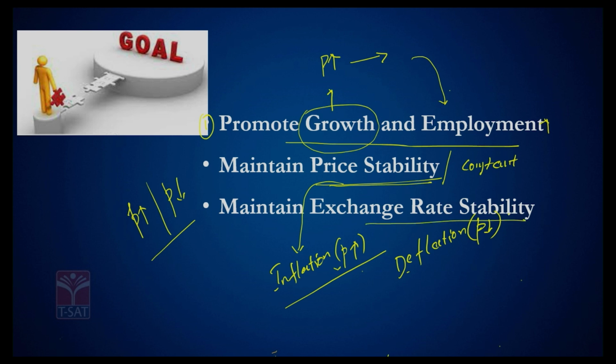So, what do you mean by an exchange rate? I think these days you might be aware that the rupee has almost touched 80 per dollar, isn't it? So, when I say exchange rate stability, the RBI tries to do everything possible to ensure the value of the rupee against a currency like the dollar, euro, pound, whatever it could be. So, the RBI tries to ensure the value of our currency in terms of foreign currency, and that is the definition of exchange rate.